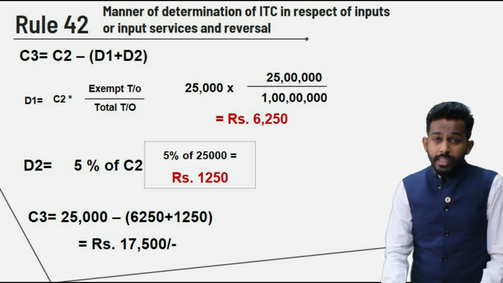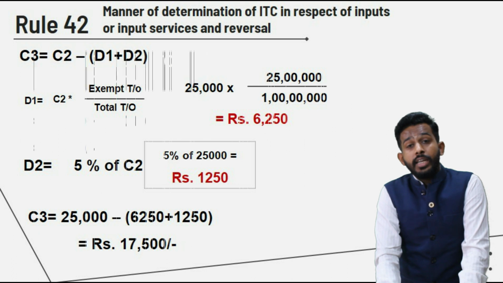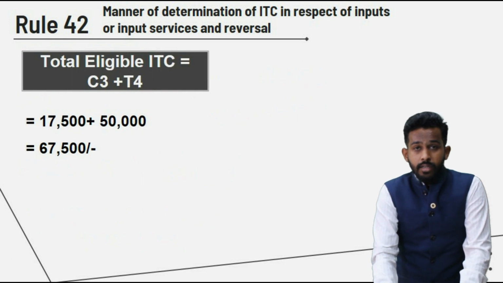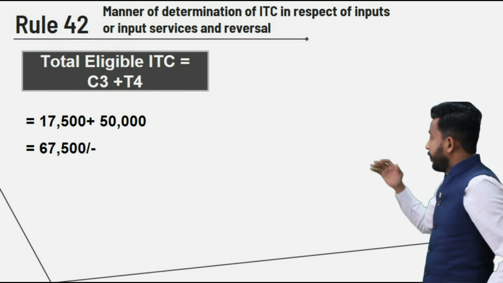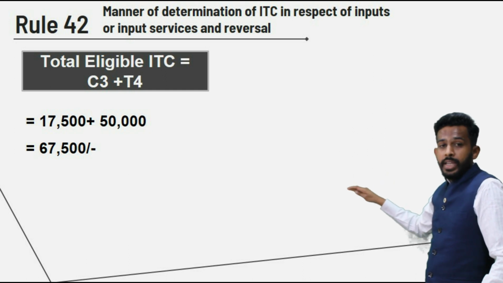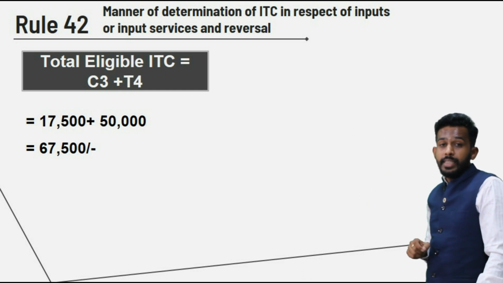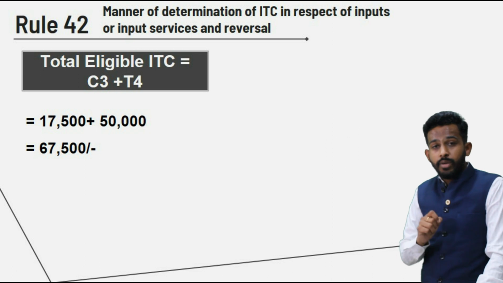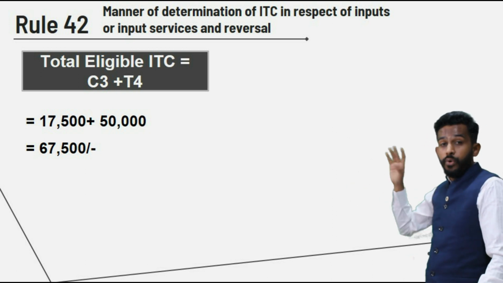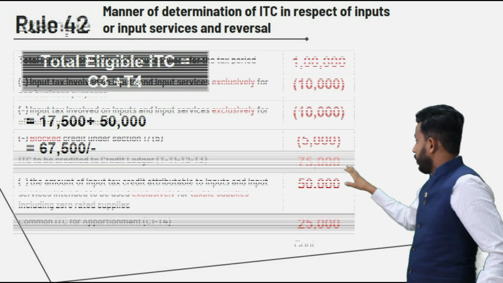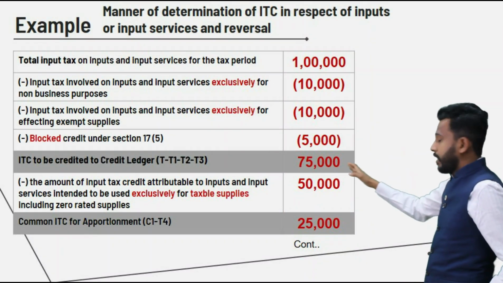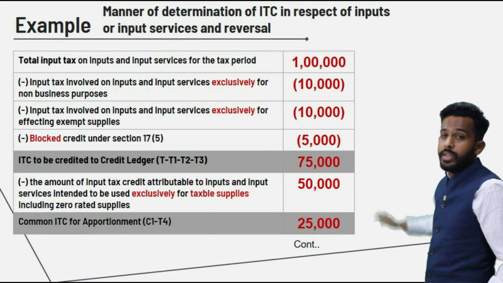So in this particular example, what is the total eligible ITC? Again, if we recall previous slides, we can understand that the total eligible ITC is C3, that is 17,500 plus T4. Yes friend, T4. If I take you back to the previous slide, see, T4 was 50,000 rupees.